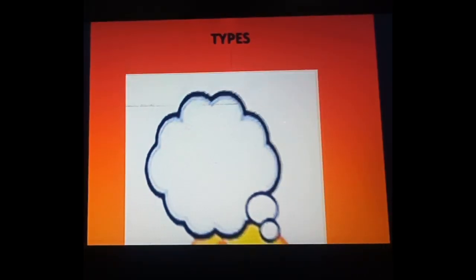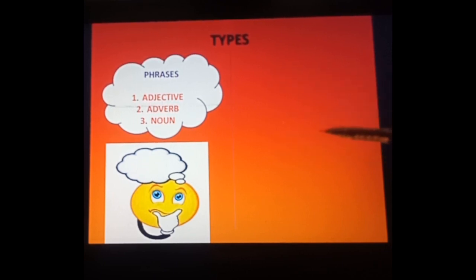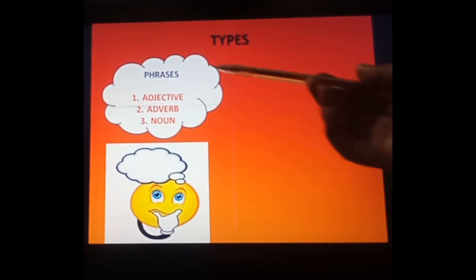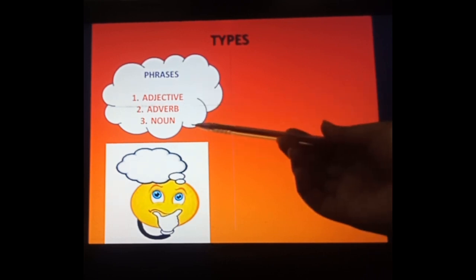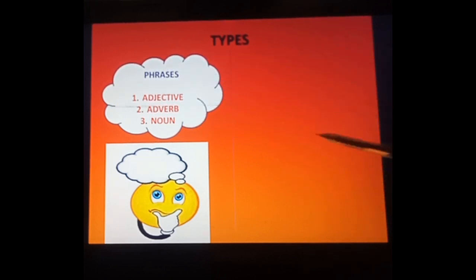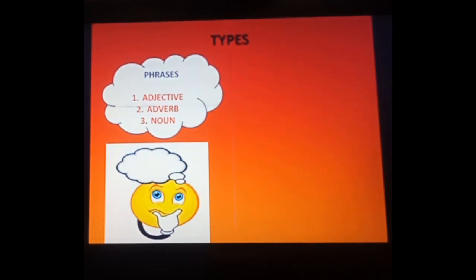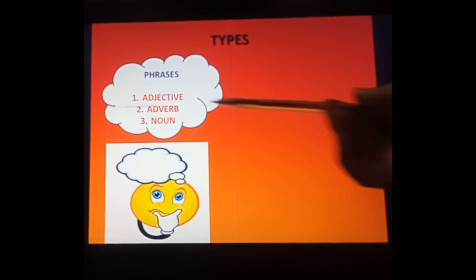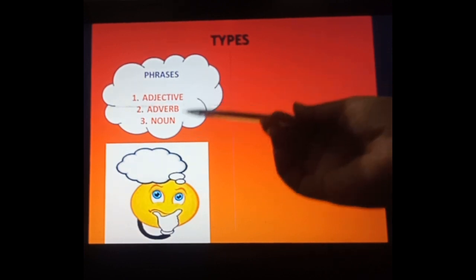Now we have to see the types in both. We are supposed to identify what the types are. First of all, phrases have three types. If I ask how many kinds of phrases there are, there are three types. The first one is the adjective phrase, the second one is the adverb phrase, and the third one is the noun phrase. An adjective phrase tells the quality of a noun or pronoun. An adverb phrase simply gives the answer of how, where, when. A noun phrase describes more about a noun. Fine. So there is a difference between these.